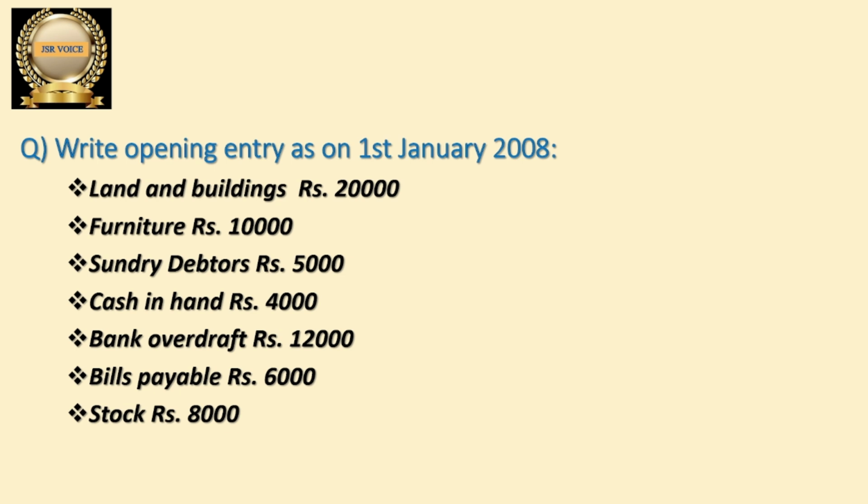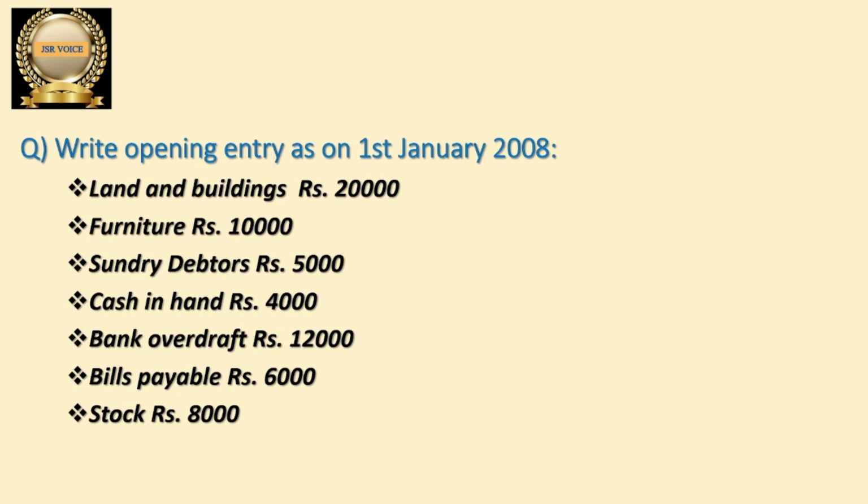Let us discuss how to write the opening entry. So first, land and buildings, 20,000 rupees. Land and buildings is an asset. It is there in our list also. And the next one is furniture, also an asset. So land and buildings, that is an asset, so we debit that. Furniture also is an asset, we debit that also.